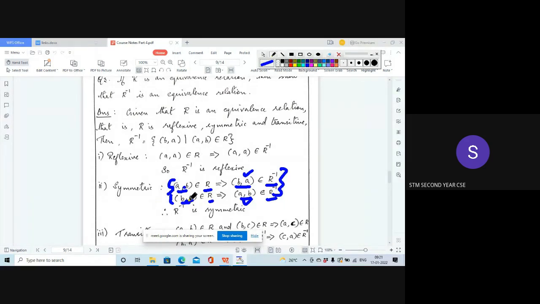If AB is present in R, BA will be present in R inverse. Since BA is also present in R, its inverse will also be there in R inverse. So if BA is present, AB will be present in R inverse, showing that R inverse is symmetric.